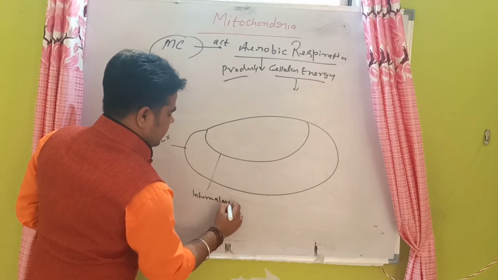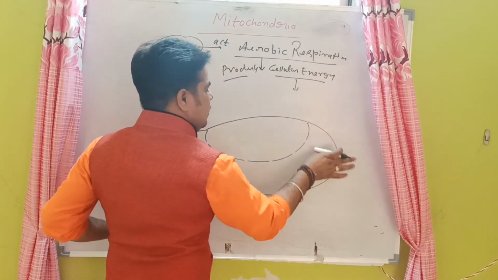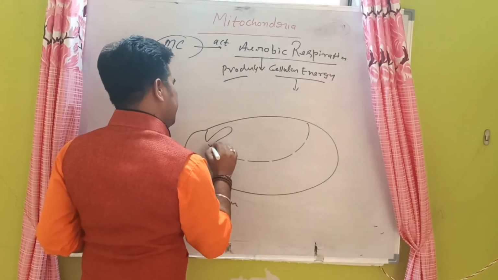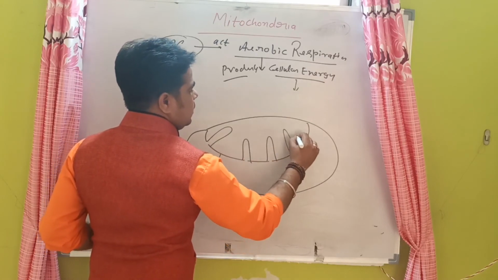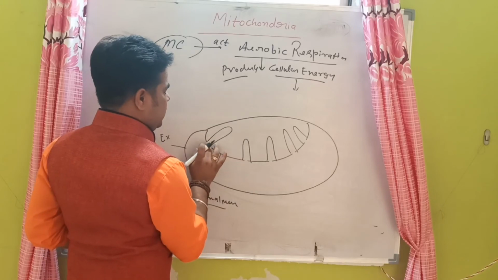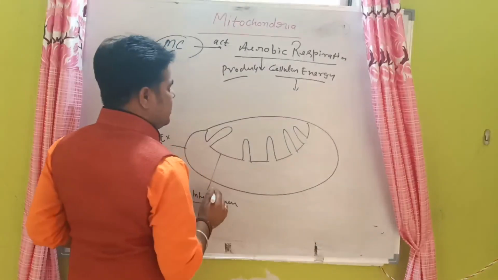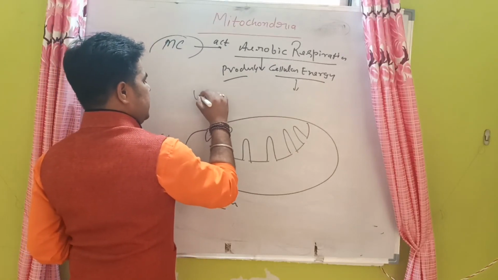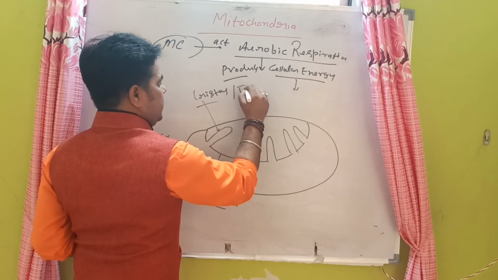This inner membrane further forms finger-like projections which are called cristae in animal cells, and in plant cells they are called tubuli.